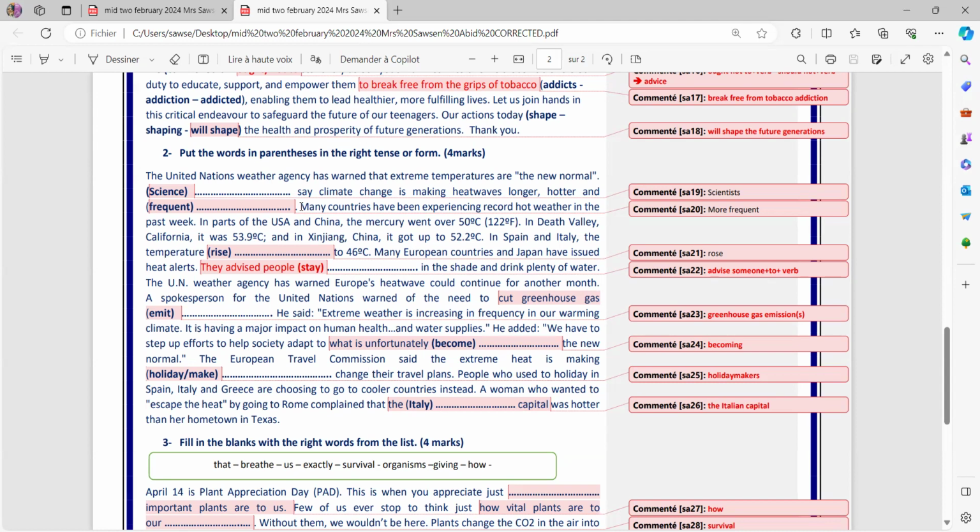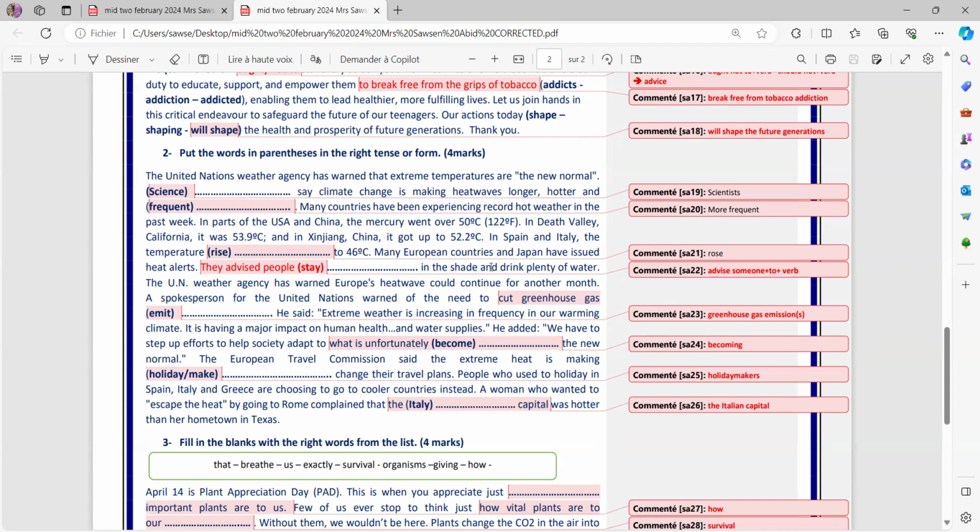In Spain and Italy, the temperatures rose to 46. Now, if you look at this sentence, how it started, it was here, the past, it got up here. And the sentence is still on, so we need the past of rise. Please learn your irregular verbs. So it's rose, right? It rose to 46 degrees Celsius.